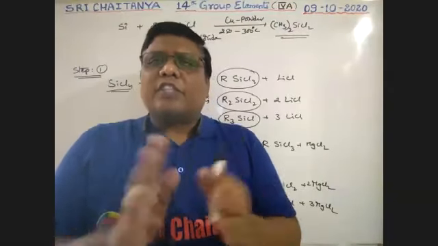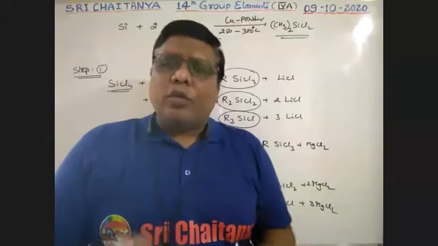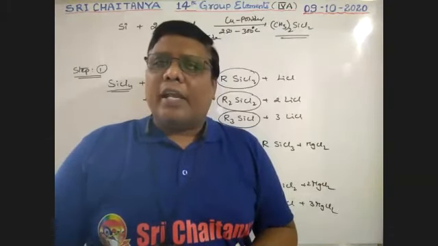Okay, so that is the first step. Any one of these 3 methods you can use. First of all, prepare organosilicon halides.